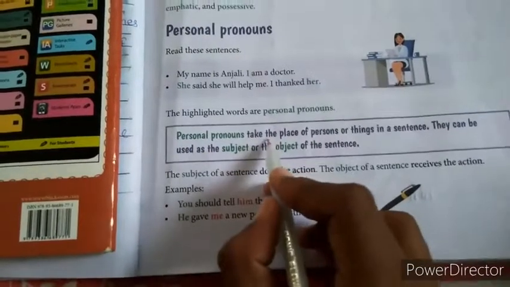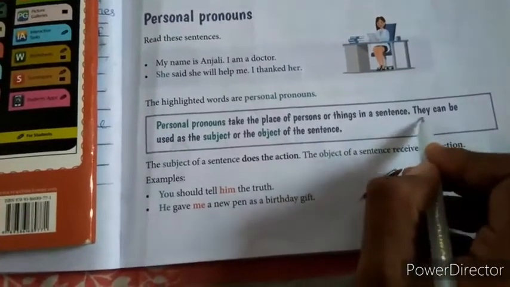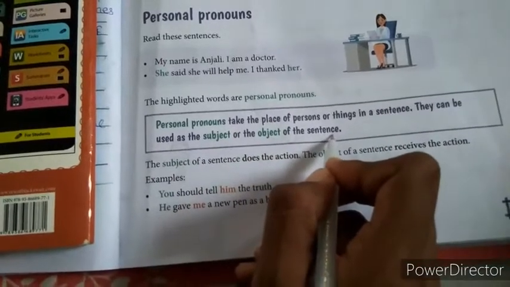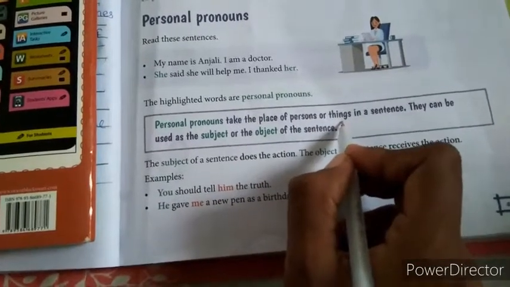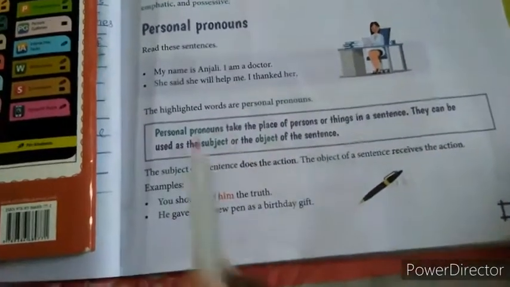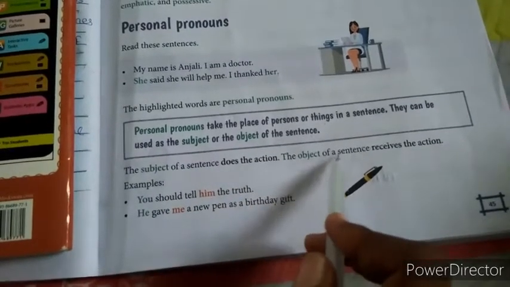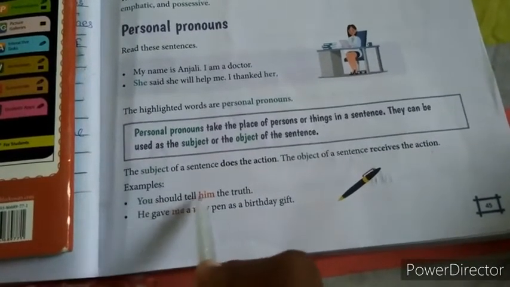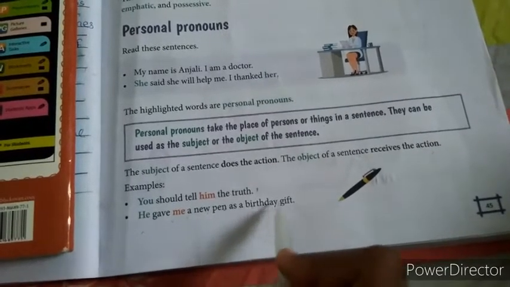Personal pronouns take the place of persons or things in a sentence, and they can be used as the subject or the object of the sentence. The subject of a sentence does the action. The object of a sentence receives the action. Examples: You should tell him the truth. He gave me a new pen as a birthday gift.